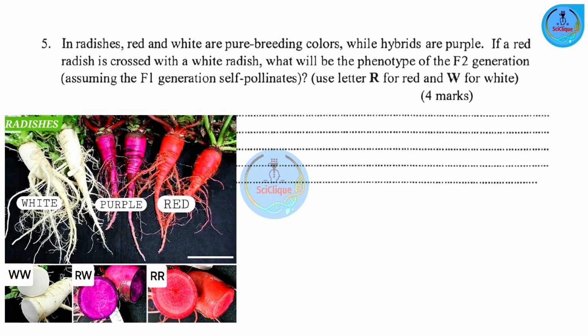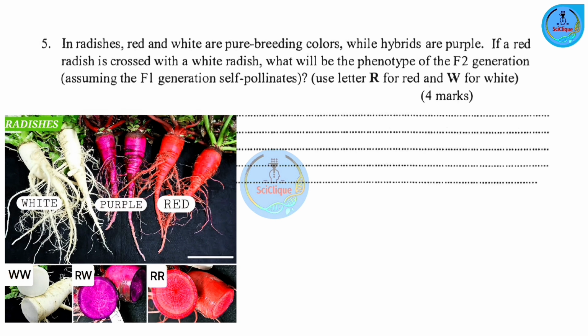Now the offsprings, okay? These are the F1 generation, are going to be hybrids. They are going to have one allele from the red radish and another allele from the white radish. Now, hybrids in this case have a distinct color of their own, which is purple. So, their phenotype is purple. What is their genotype? RW.